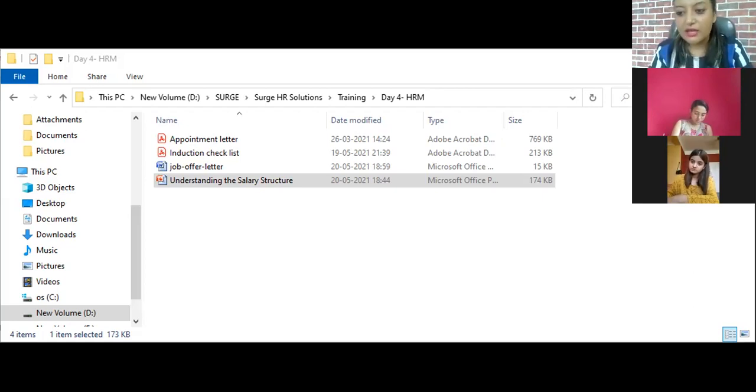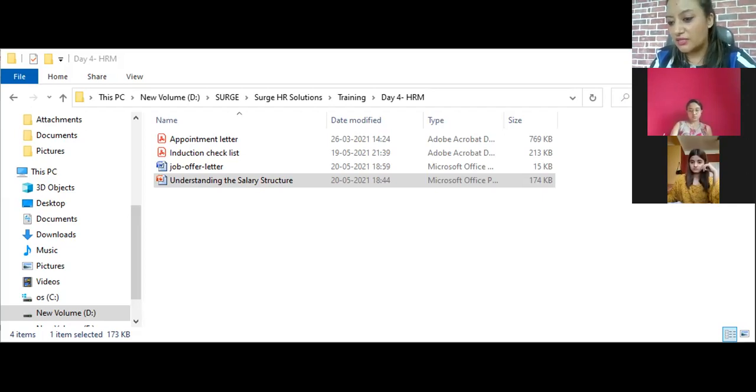In PF there are two things: one is employer provident fund and the other is employee provident fund. From the CTC, the employee provident fund is deducted. That means 12% of basic is the PF. I will tell you this calculation later. But the employer also contributes towards your PF.